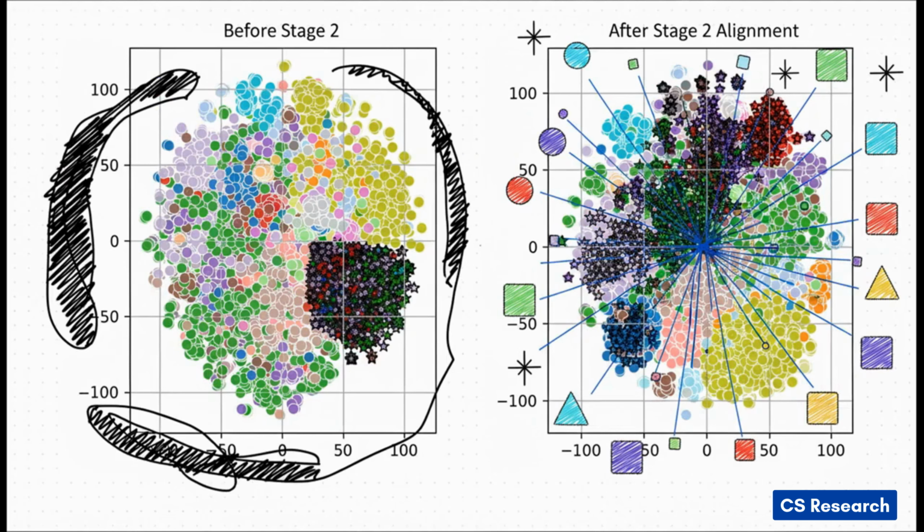And this right here, this is the final crucial result. This visualizes the raw attack payloads, which are represented by those stars. On the left, before stage 2, all the payloads are just one giant, unstructured black blob. The AI has absolutely no idea how to sort them. But now, look to the right. This is after the alignment in stage 2. Those stars, the raw attack payloads, have snapped perfectly into place, all organized within the colored clusters that were defined purely by text. This is the visual proof we were looking for. The deep semantic meaning was successfully transferred from human language to raw code.